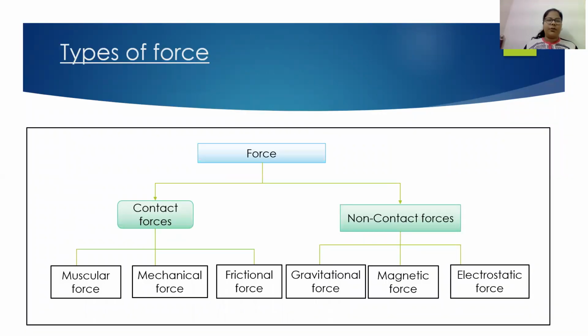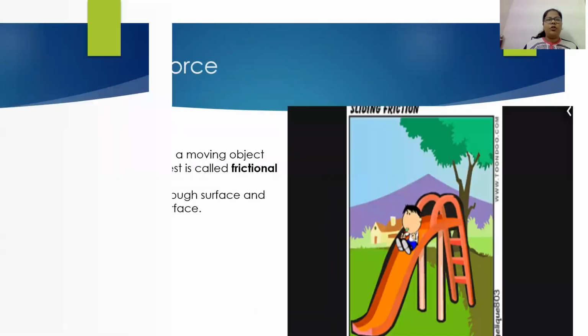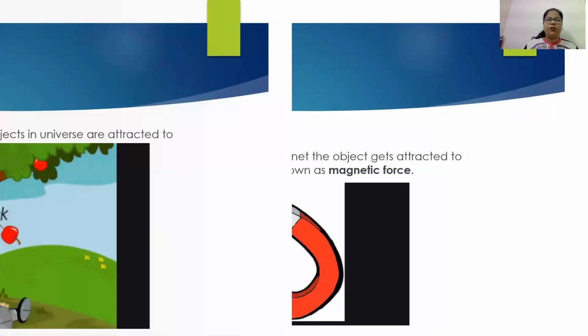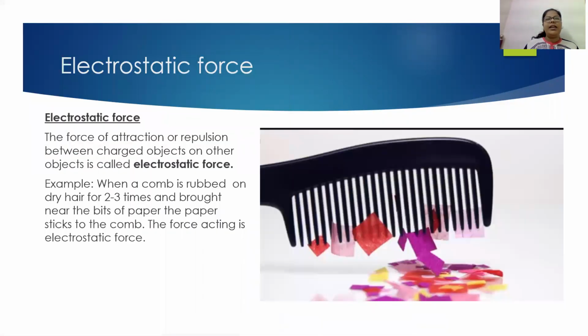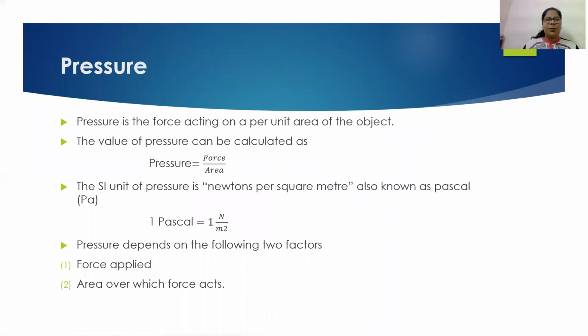Two types of force we learned were contact forces and non-contact forces. Contact forces are muscular force, mechanical force, and frictional force, whereas non-contact forces are gravitational force, magnetic force, and electrostatic force. Now, today we will start with pressure.